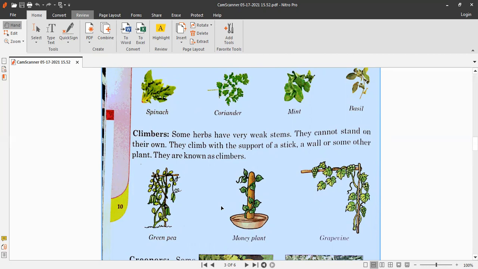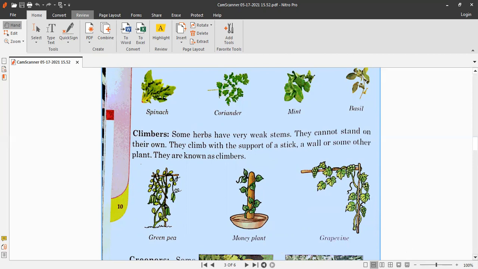They need a support to climb on. They can climb on a wall, on a stick, or on other trees, a trunk or branch. The examples are grapevine, money plant, and green pea.